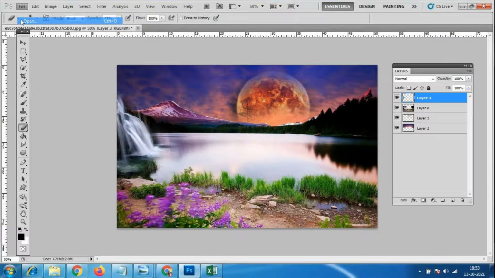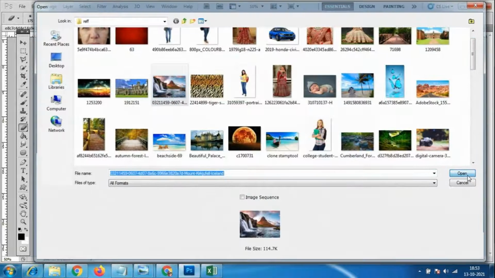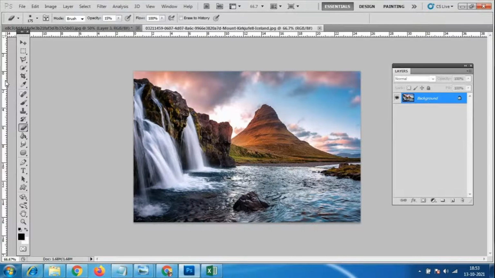So let me check what else I can add. In this only we have this much part over here. So I'll just go to this polygonal lasso tool and select.